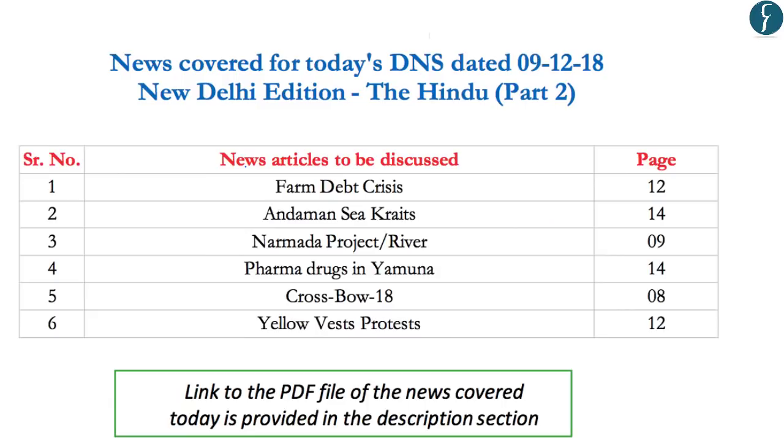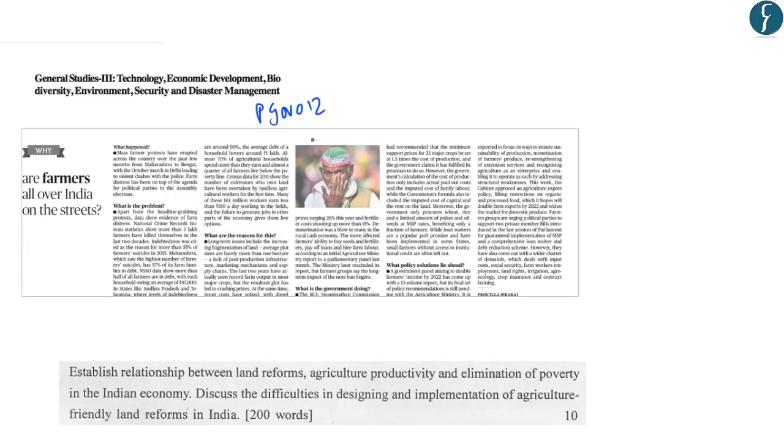Today we will discuss the articles displayed on the screen from the Delhi edition of the Hindu newspaper dated 9th December 2018. So let's start our discussion. This article on page number 12 is related to the recent protests by the farmers. It highlights the various issues being faced by the farmers, and mainly the distress in the farm sector. Further, it highlights the reasons for increasing farm debt. It also highlights the approach of the government in handling this situation. And finally, it has provided the policy of the government of India towards it. So this becomes important for us from the General Studies paper 3 of the mains examination point of view.